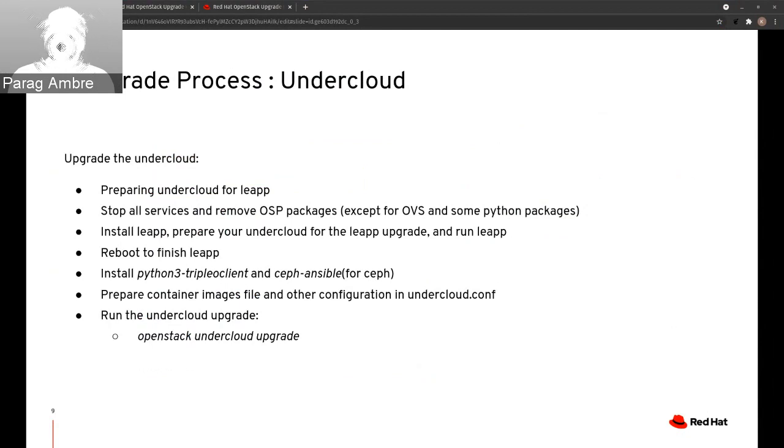After you complete the undercloud operating system upgrade, now it's time to upgrade director. The database from the previous RHOSP 13 undercloud remains on the host after the operating system upgrade. Install the new RHOSP 16.1 packages like python3-tripleoclient and ceph-ansible, and configure the new source for RHOSP 16.1 container images before you run the openstack undercloud upgrade command.